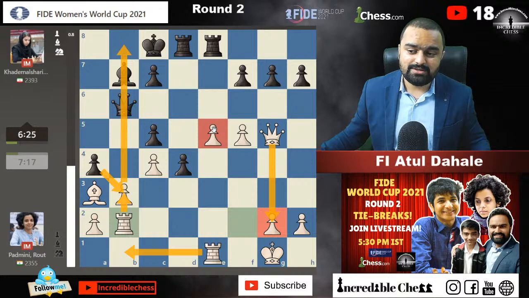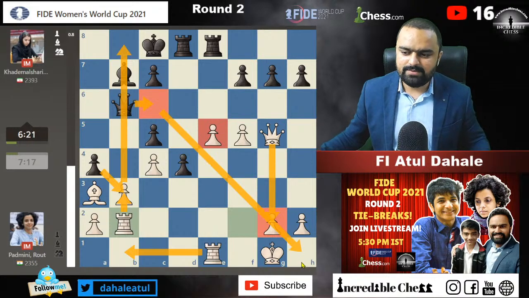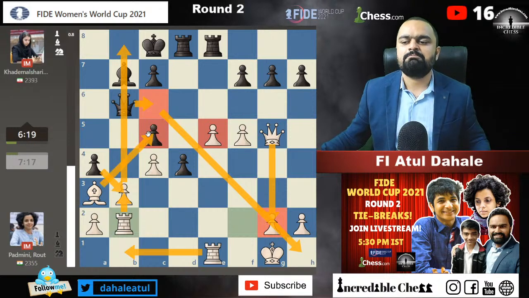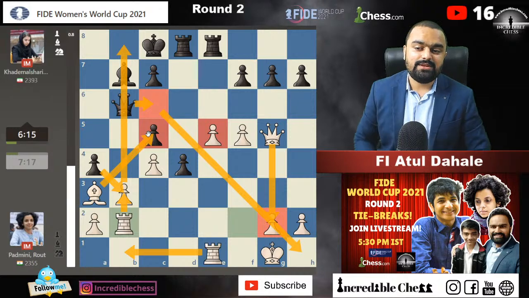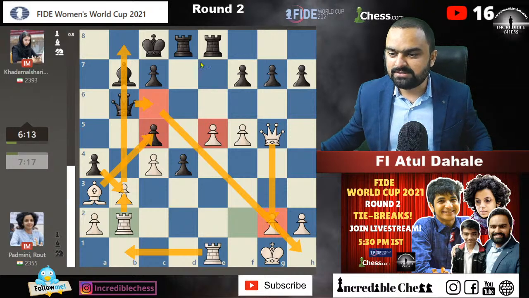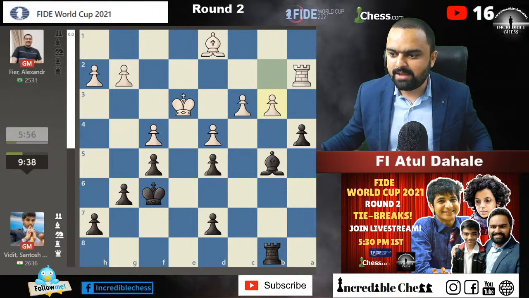The e5 pawn is kind of being attacked, but okay, the queen to c6 will be attacking here, and she has some possibilities. The c5 pawn is also under attack. So in all, it is a very interesting position. That's what it is. We'll come back to the Gukesh game and what happened in it.